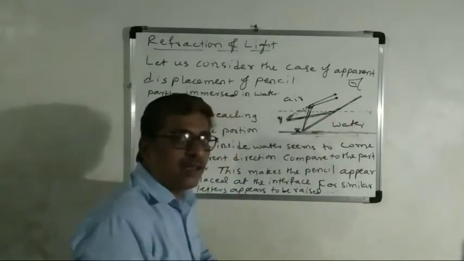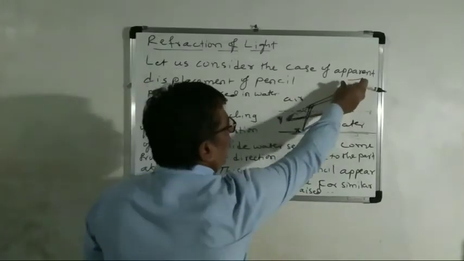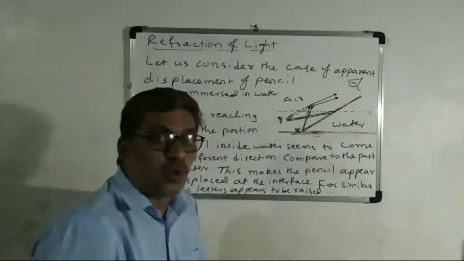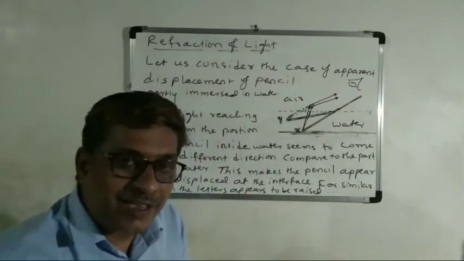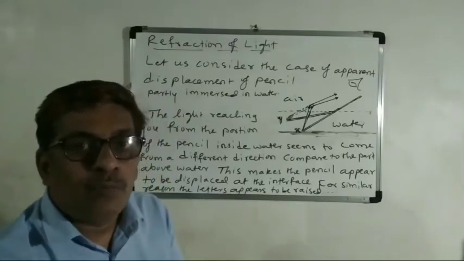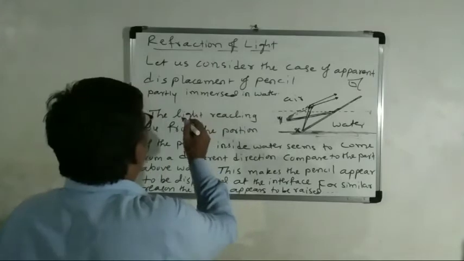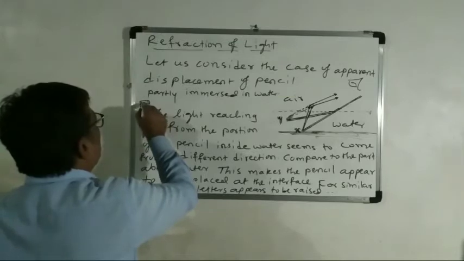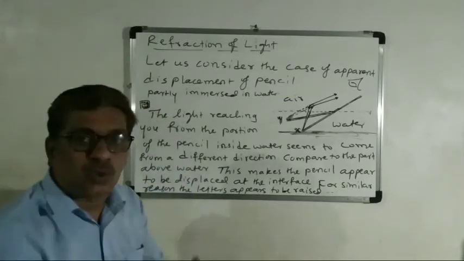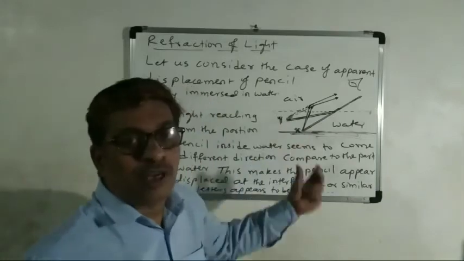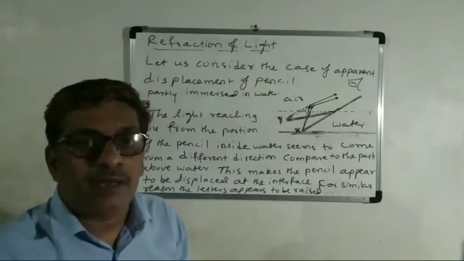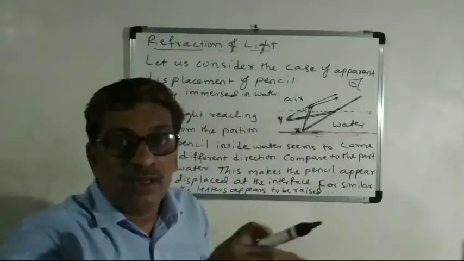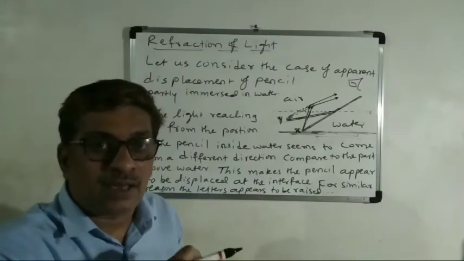Okay, so why is it? Because when you are looking from here, this point on the pencil is part of an extended source. This extended source is made up of point-like sources. You know that, for example, any object or any matter, all the points are point-like sources. This extended object is made up of point-like sources. From the point-like source, the light is traveling.